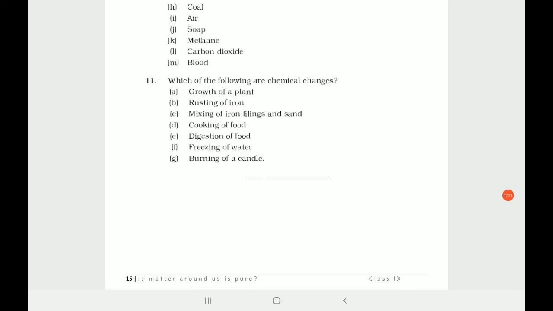Burning of candle, yes, this can be a bit confusing. Is burning of candle a chemical change or not? Yes, it is a chemical change. It is a chemical change because burning of a candle changes the candle into vapor. It's not just changing the wax into vapor, it burns it. Burning is nothing but reacting with oxygen. Let me tell you, it gets oxidized, it reacts with oxygen, and it forms carbon dioxide.